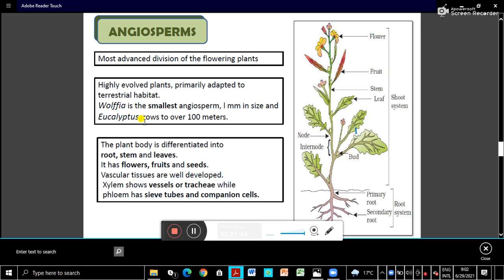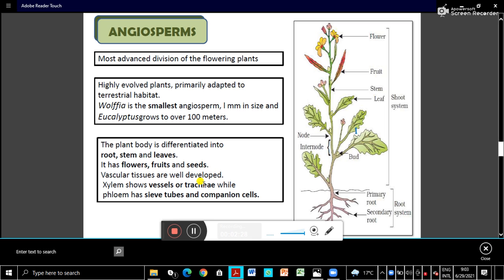Then eucalyptus grows to over 100 meters. So very short plants are there, medium plants are there, and very tall trees are there which have large trunks. As we have learned, the plant body is differentiated into root, stem and leaves. Then flowers are there, the reproductive structures, and the flowers produce fruits and then seeds. So they are seed bearing, fruit bearing. And the seeds are inside the fruit. That's why they are called angiosperms, covered seeds.